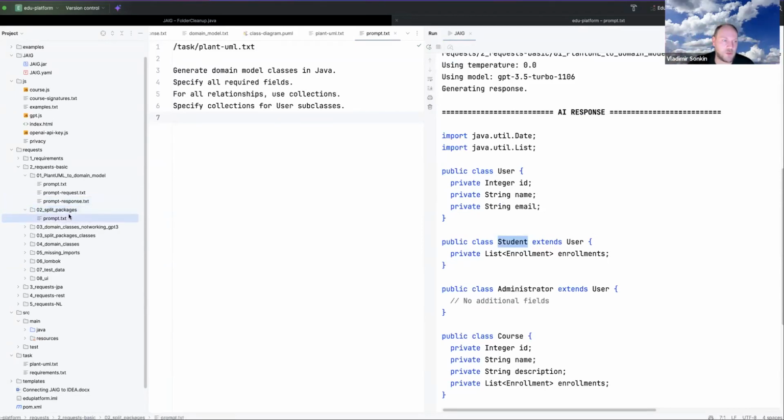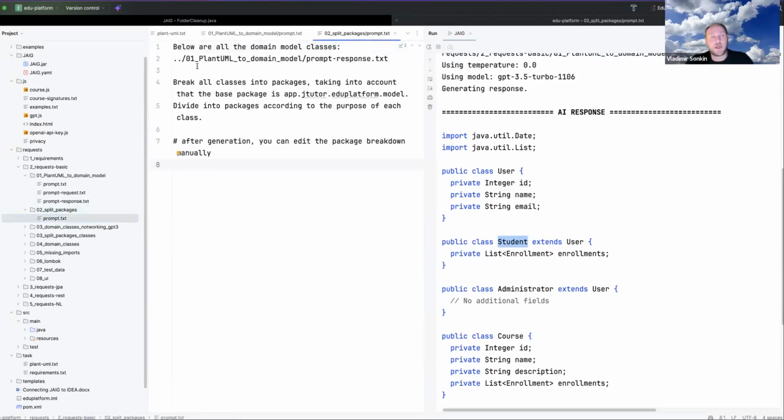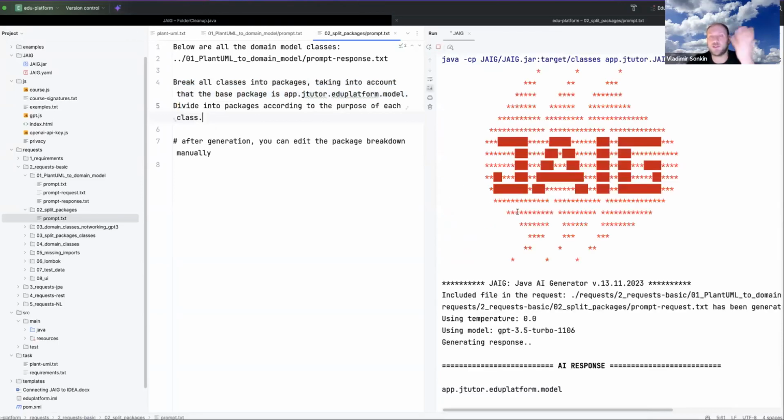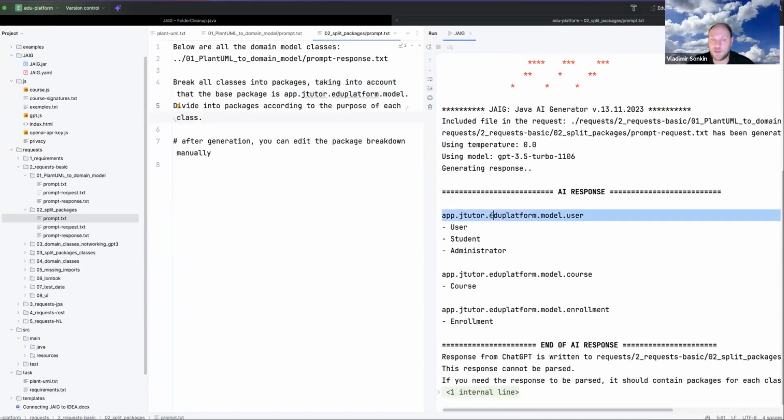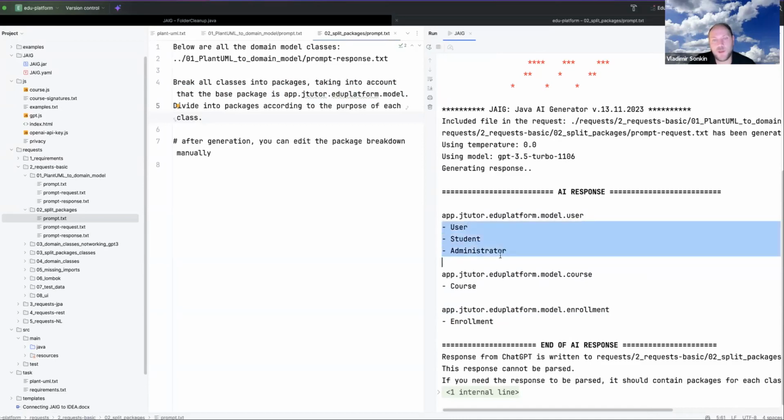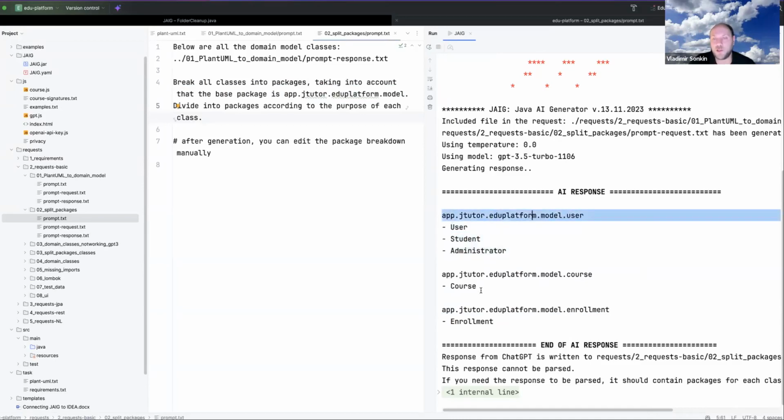And okay, I will be using these split packages. I am asking, please break all classes into packages, taking into account that the base package is app JTutor edu platform model. Divide into packages according to the purpose of each class. Okay, I will execute it, and it will present me, not the code, but some distribution of the classes. I can edit it if I don't like it, but for me, it is okay. So these three classes will be in this package. This class will be in this package, and this one will be in this package.